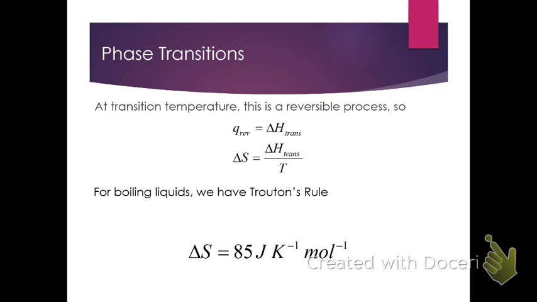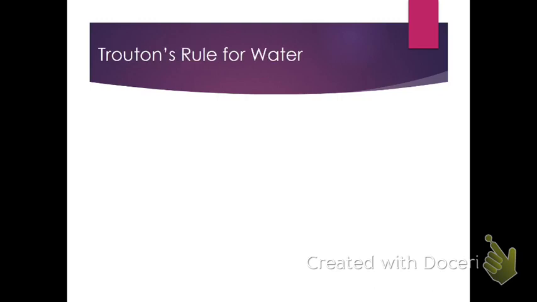You'll notice that it's a positive entropy change, and that should make sense to you when you go from liquid to vapor. When you're going from liquid, which is in a more ordered state than the vapor, you would expect that the entropy change would be positive under those circumstances, and so that's what we indeed do see here in this circumstance.